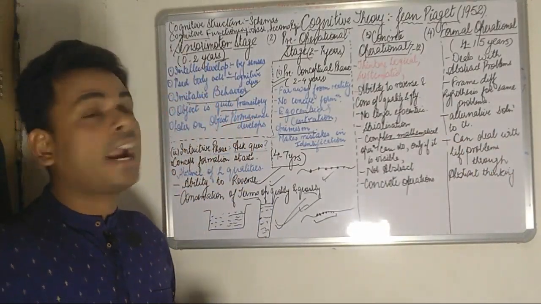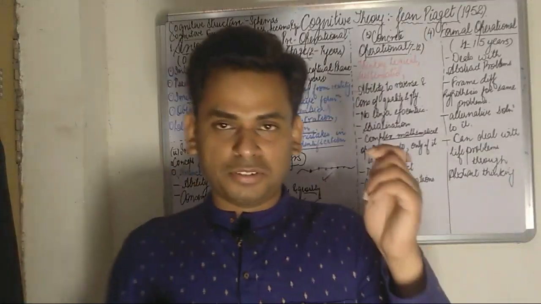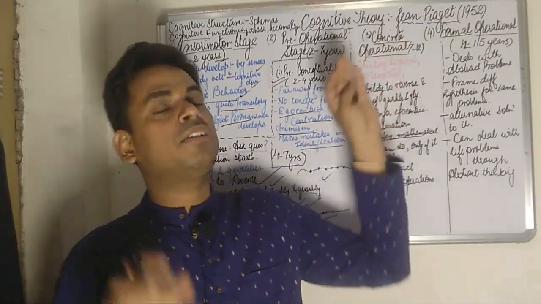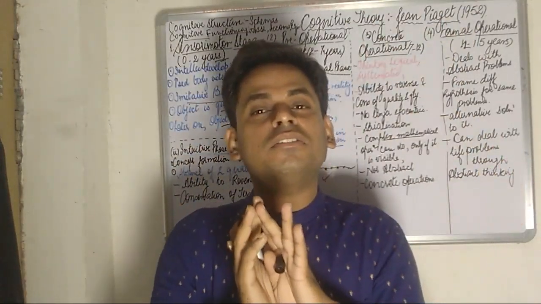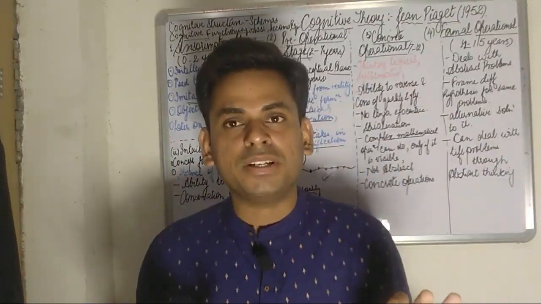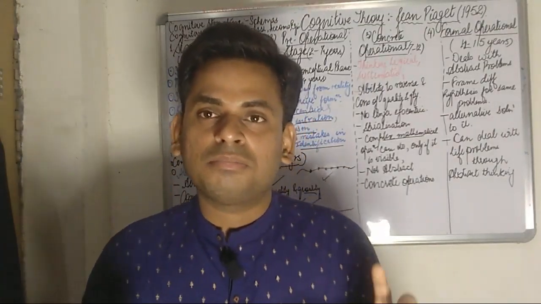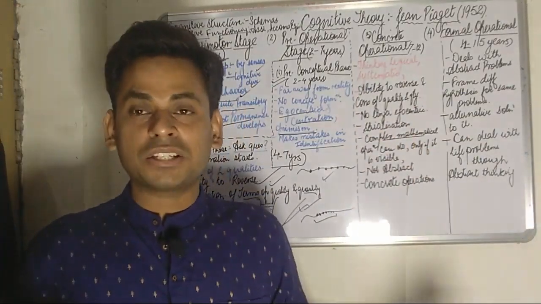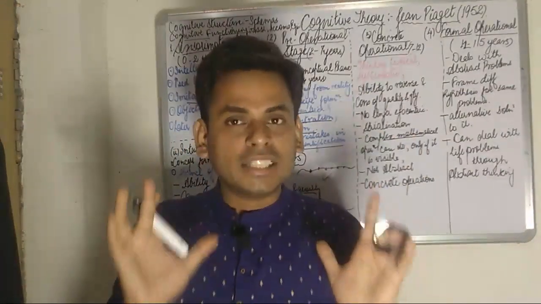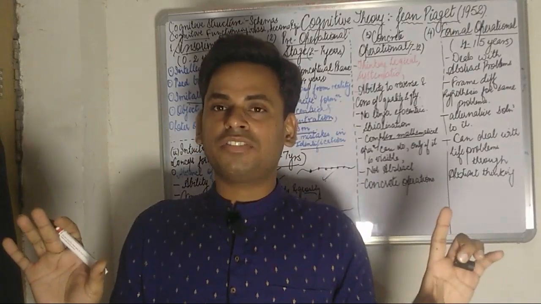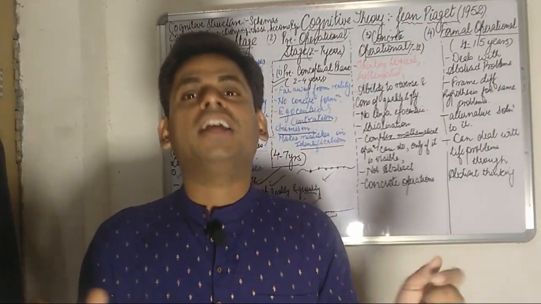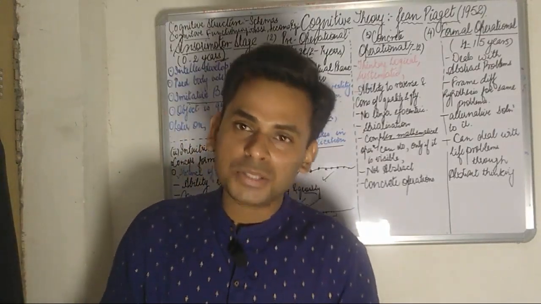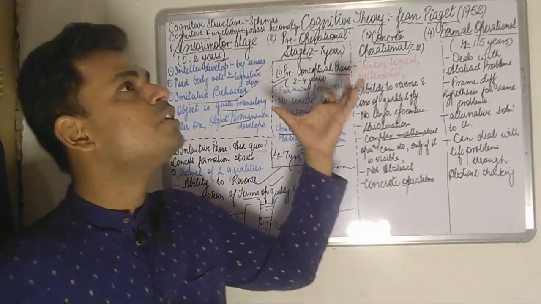So students, according to Piaget, the fact finally that I would like to emphasize is that Piaget considers that the entire cognitive development is going to end by the formal operational stage. Once the formal operational stage has been reached, Piaget considered that the entire cognitive development of the human being is completed. So students, this was a very short discussion. I've tried my level best to simplify the cognitive theory of Jean Piaget.